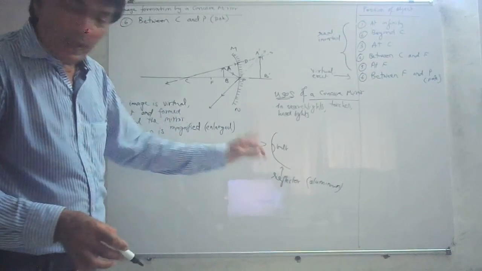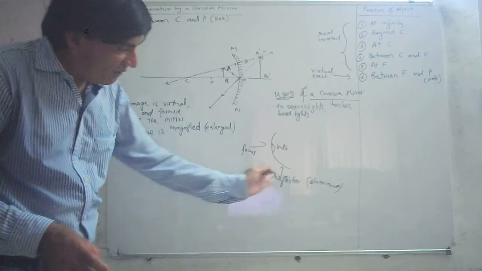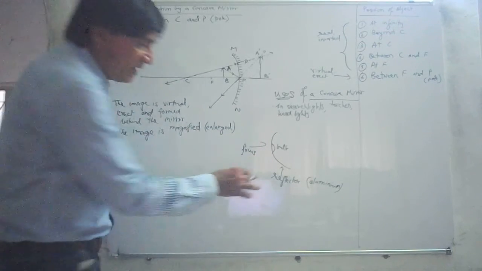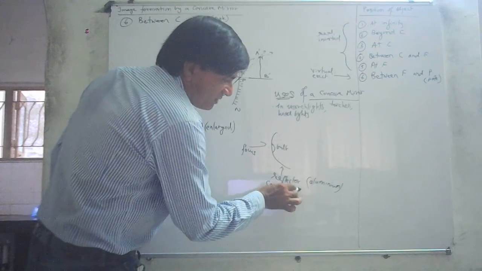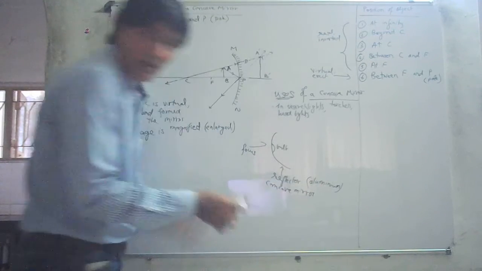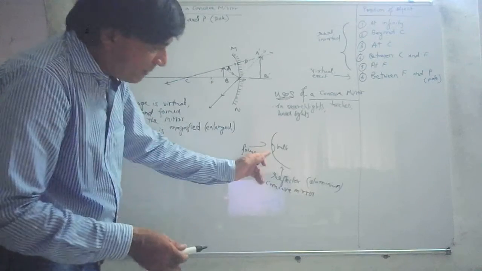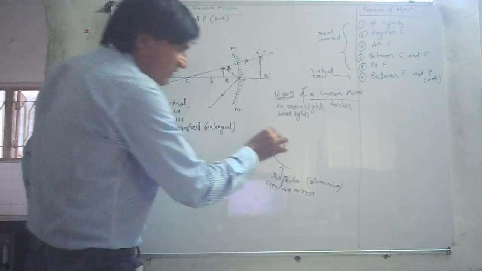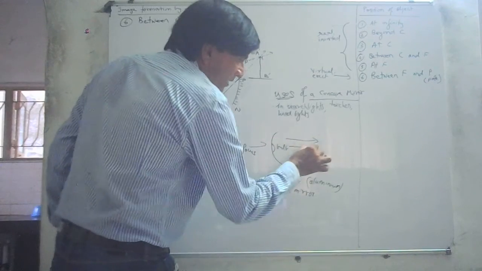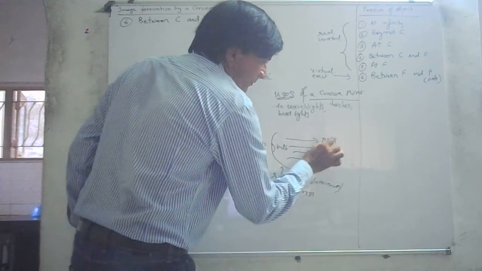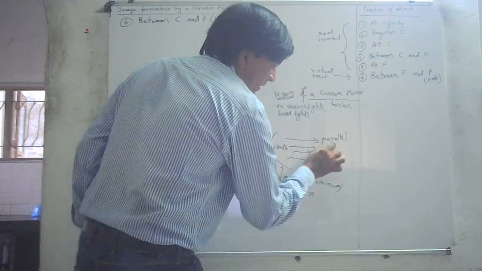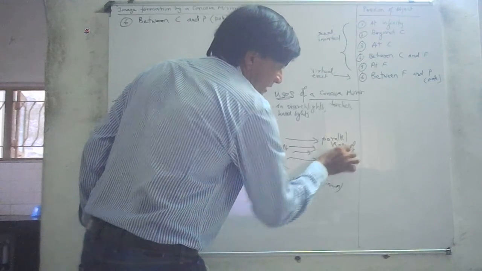When the bulb is placed at the focus of this reflector, the reflector is like a concave mirror. And when the bulb is placed out here, the rays of light which come out become parallel this way. This is a parallel beam of light.